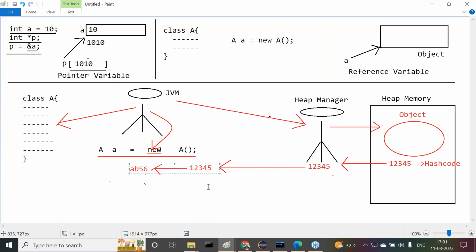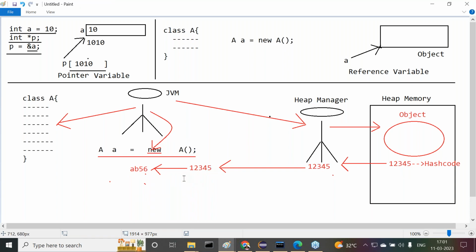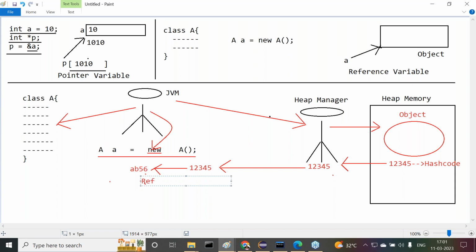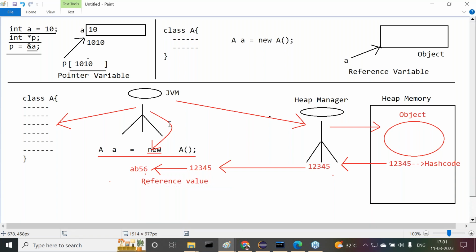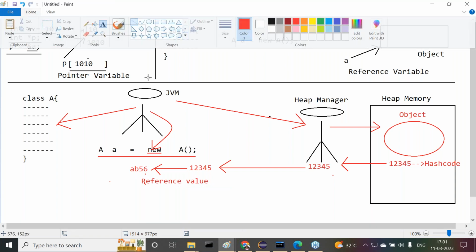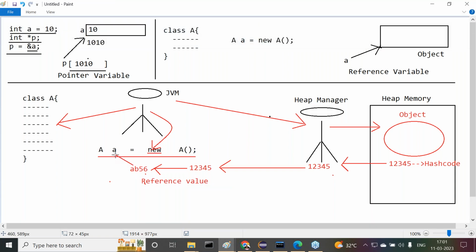When the JVM receives it, it converts the hash code value to its hexadecimal form. The hexadecimal form of the hash code is called the reference value.